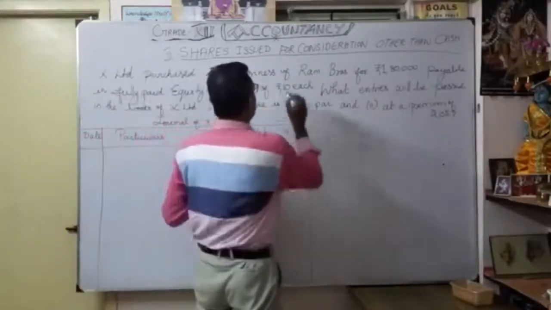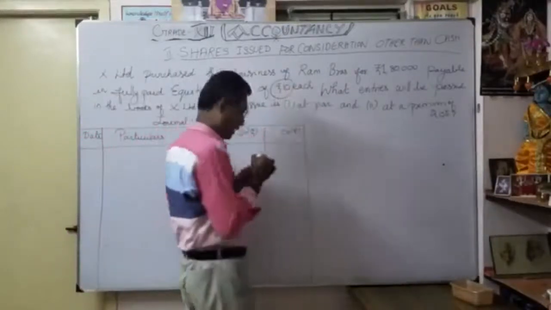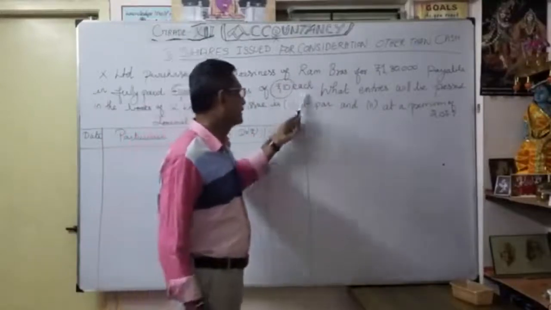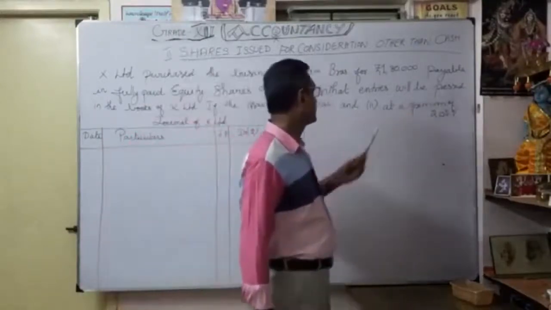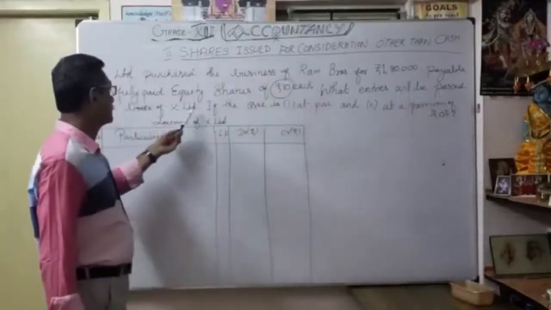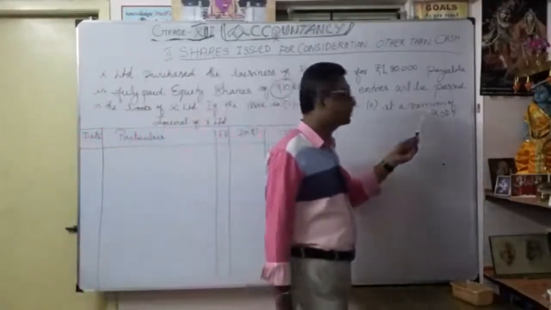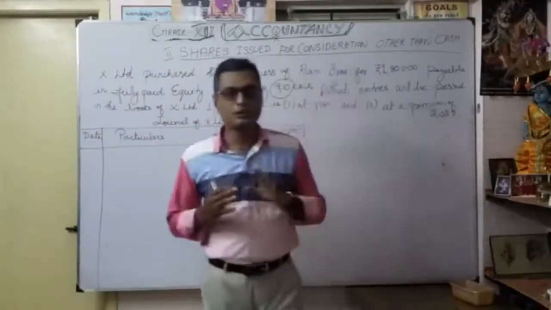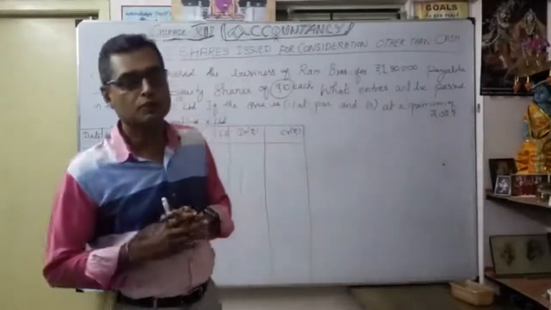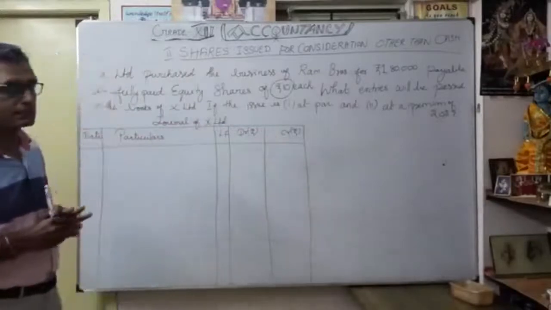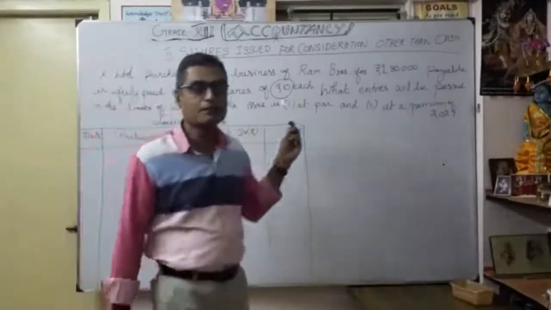This is the nominal value of each share. What entries will be passed in the books of Axle Limited if the issue is at par and if issued at a premium of 20%? So in these two situations, we are going to record the transaction. This one is for the business purchase.